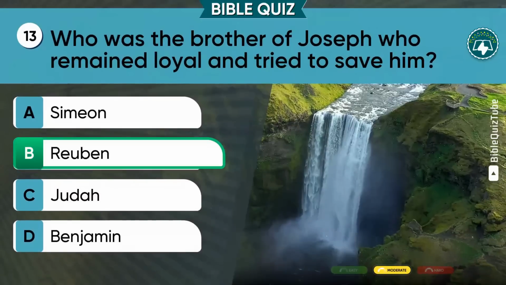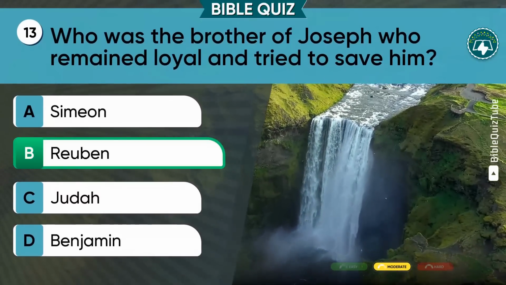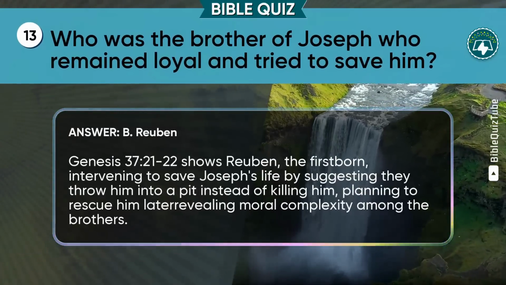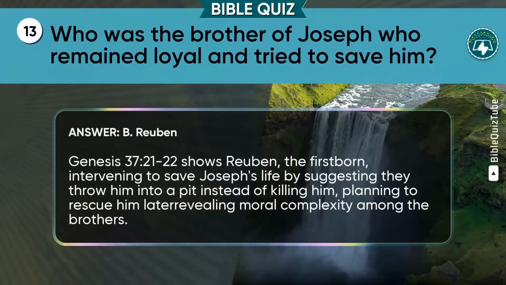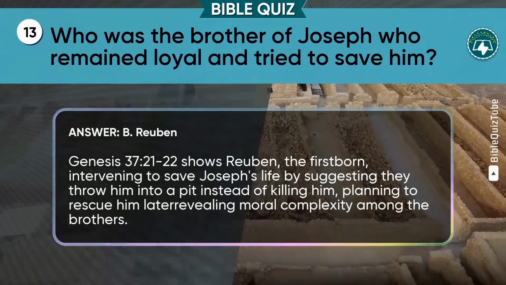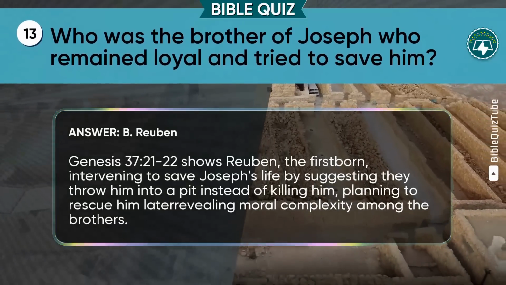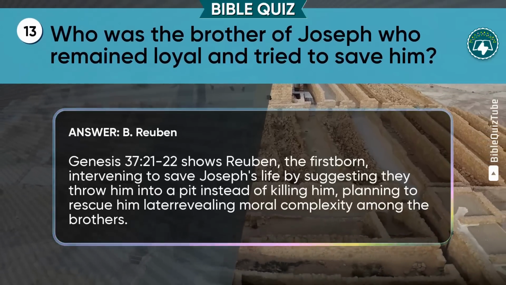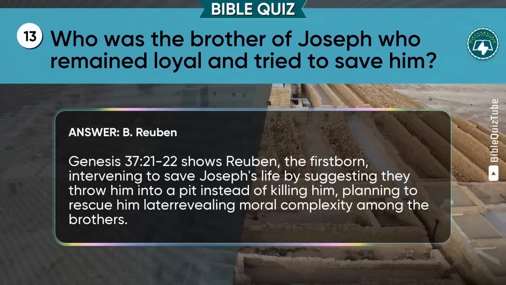You're on track. B. Reuben is correct. The explanation. Genesis chapter 37 verses 21 to 22 shows Reuben, the firstborn, intervening to save Joseph's life by suggesting they throw him into a pit instead of killing him, planning to rescue him later, revealing moral complexity among the brothers.